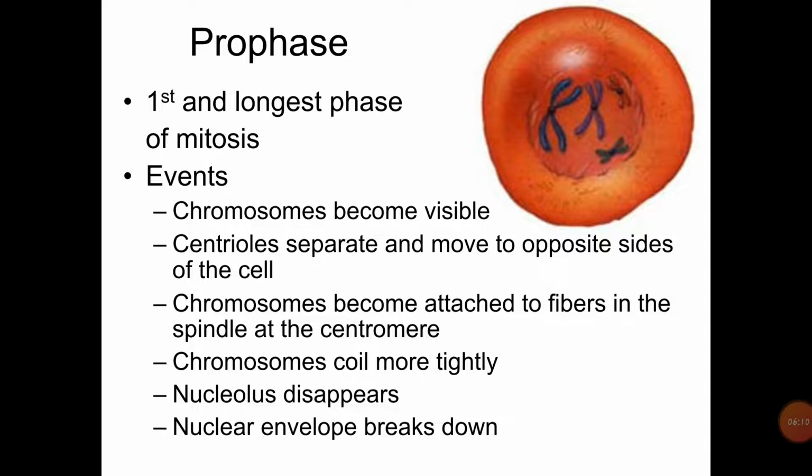The nucleolus and the nuclear membrane begin to disappear and the spindle fibers begin to appear. So it is a remarkable feature of prophase: disappearance of the nucleolus and nuclear membrane and appearance of spindle fibers. Spindle fibers consist of microtubules that are made up of a protein called tubulin.